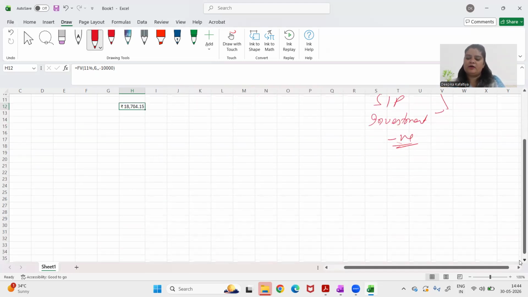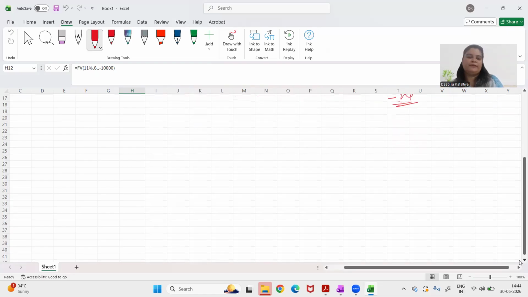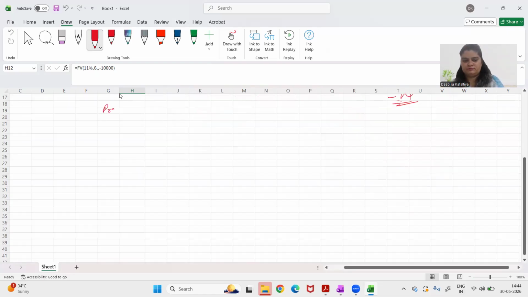Similarly, let us find out present value also. Let's say my client needs 10 lakh rupees after 6 years. Or let's say, always we are talking about 6, so here, let's say after not 6, but 5 years.